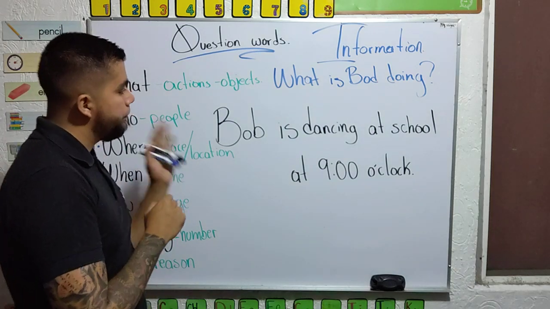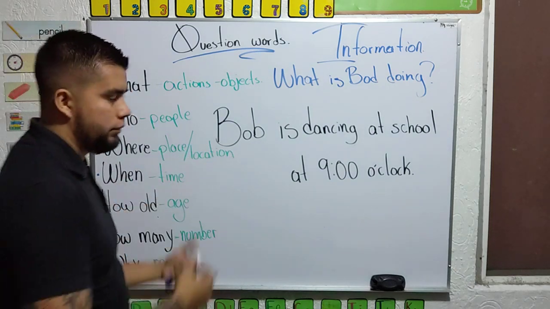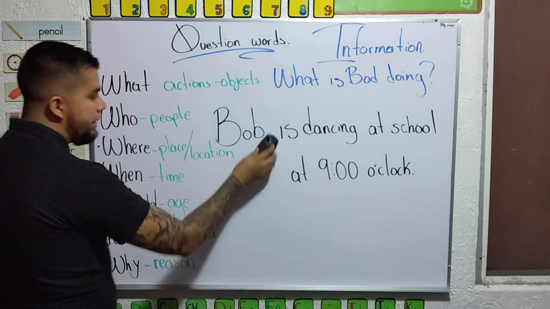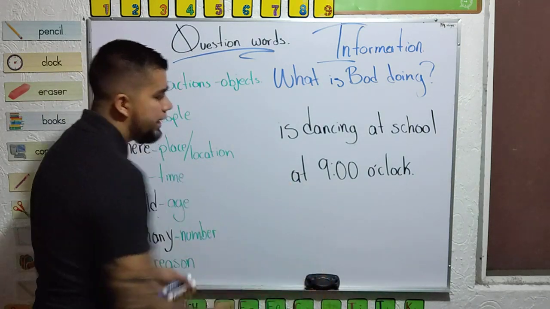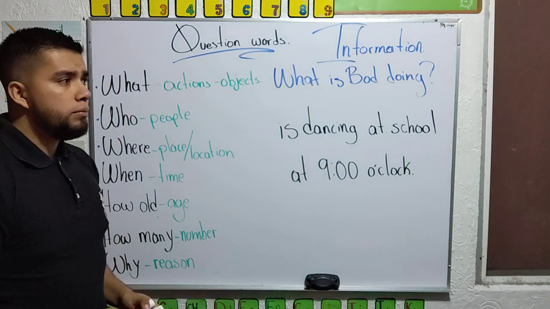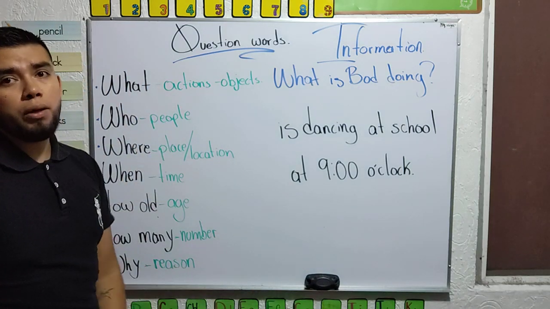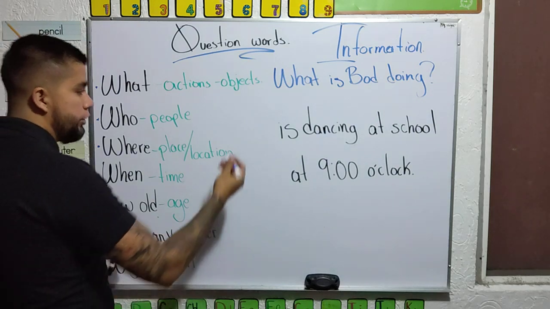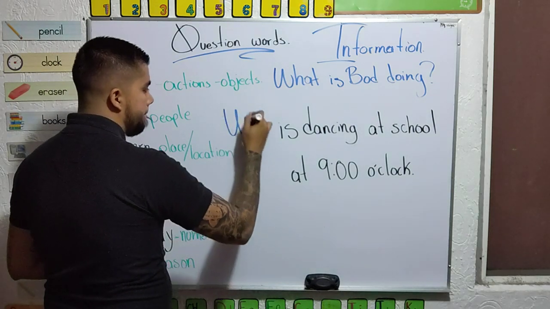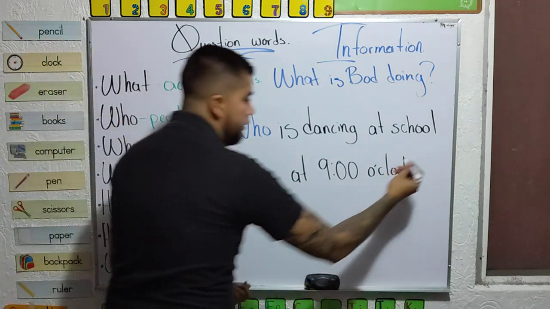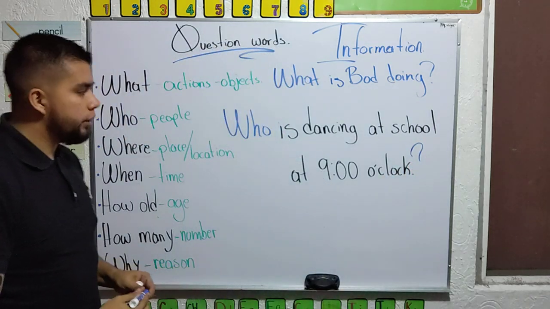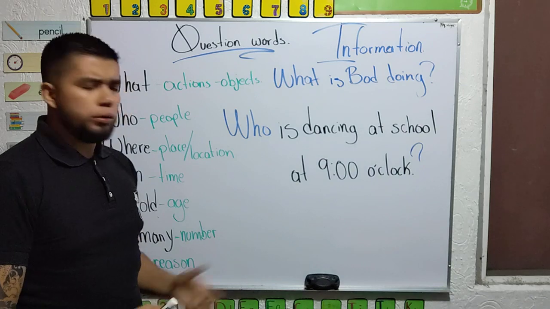In this case, who is the person? Who? Bob. Imagine I don't have this information. Is dancing at school at 9 o'clock. But I don't have information about the person. So I'm going to use who is dancing at school?